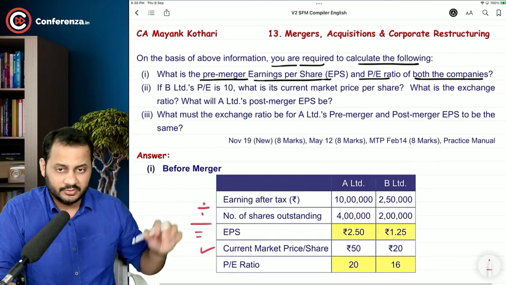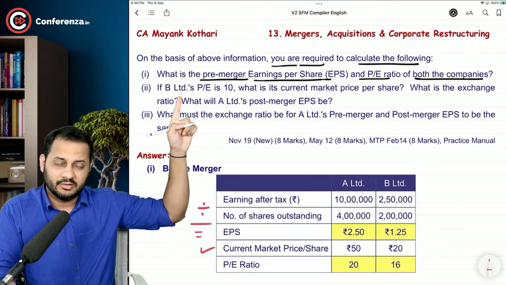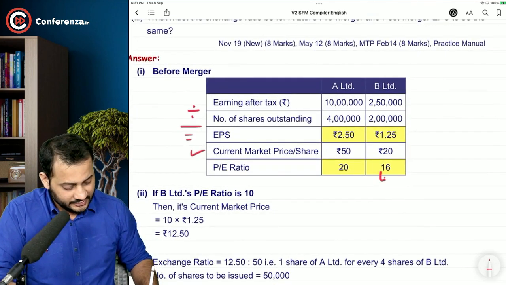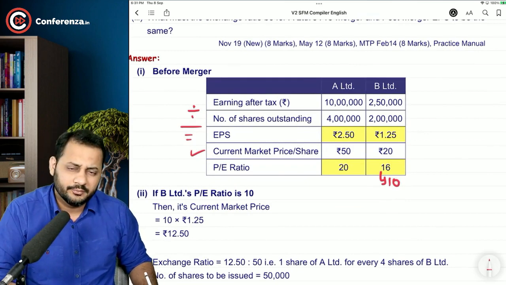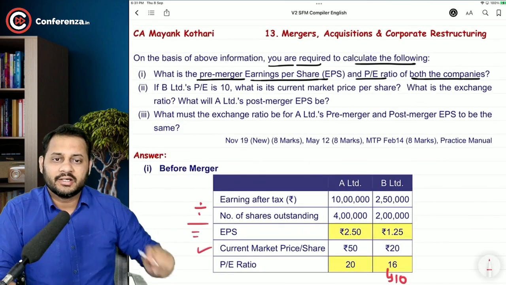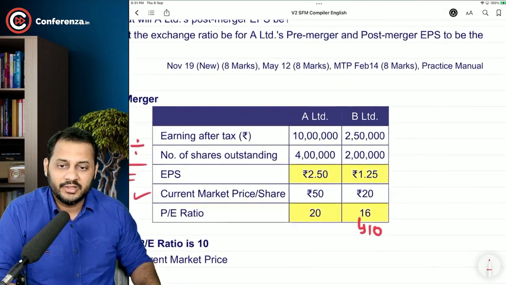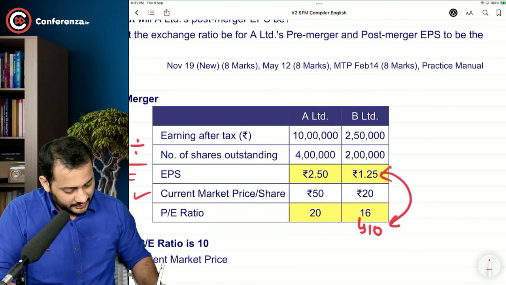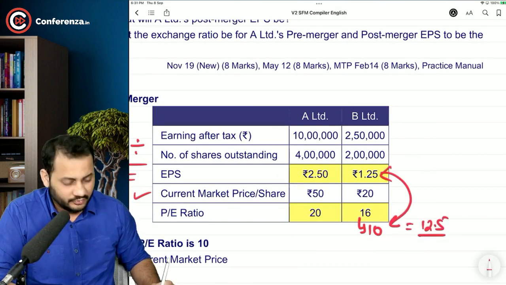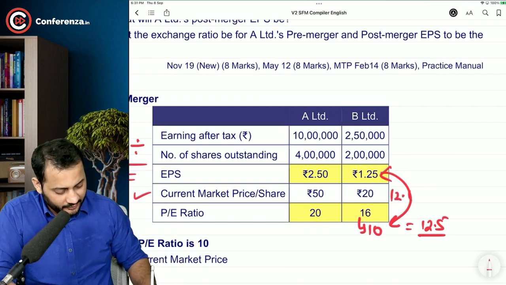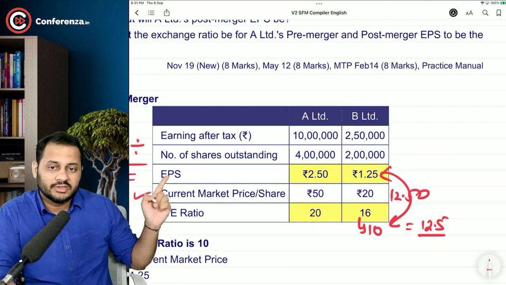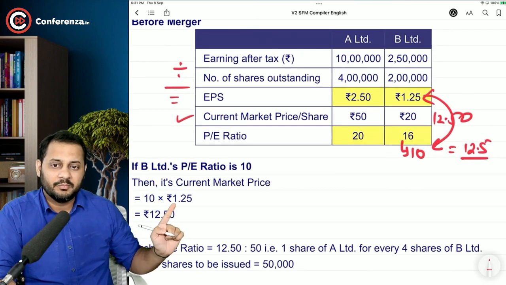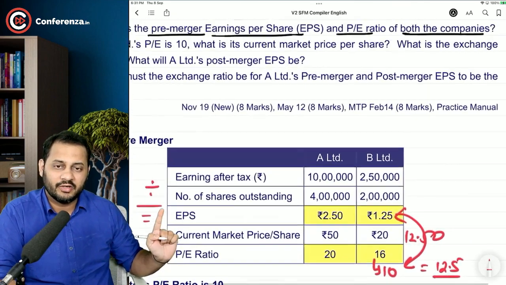Let me discuss the second part. If B Limited, the target company's PE ratio is 10, so instead of 16, assume it as 10. What is its current market price per share? If we assume the PE ratio of B Limited as 10 and multiply it with the EPS, the market price will be 12.50, instead of 20, because they are saying to assume the PE ratio as 10.